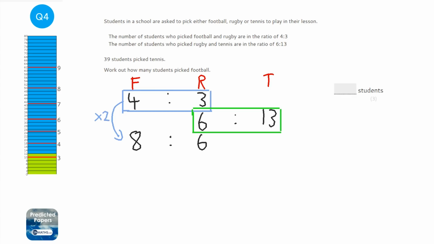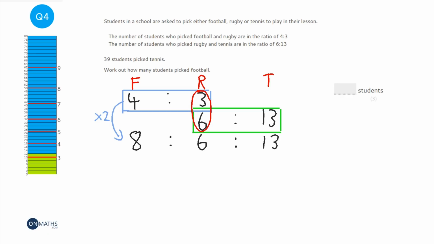So what I can then do, because it's the same parts of rugby, I can then say that it's 13 parts tennis. Okay, so all I'm interested in here is matching these two up to make these both the same. So I times the one in blue by 2 and it made it exactly the same.